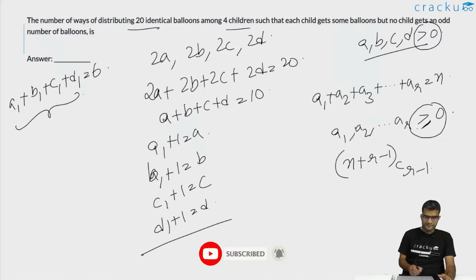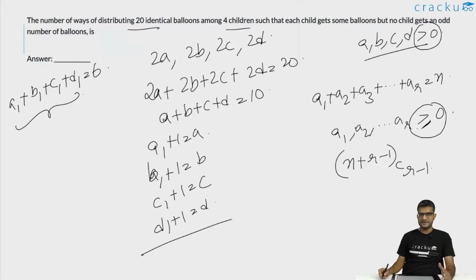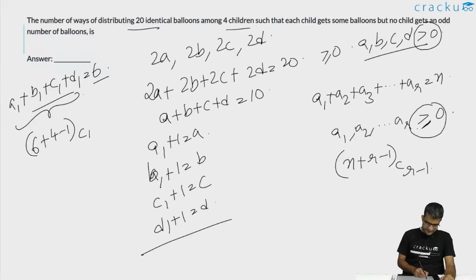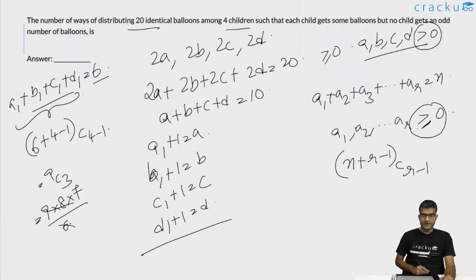Now, each one of the new variables a1, b1, c1 and d1 is greater than or equal to 0, and therefore the number of solutions for this equation will be 6 plus 4 minus 1 c 4 minus 1. This is equal to 9c3, which is 9 into 8 into 7 divided by 6. 9 into 8 is 72, divided by 6 is 12, and 12 into 7 is equal to 84. So, the answer for this question is 84.